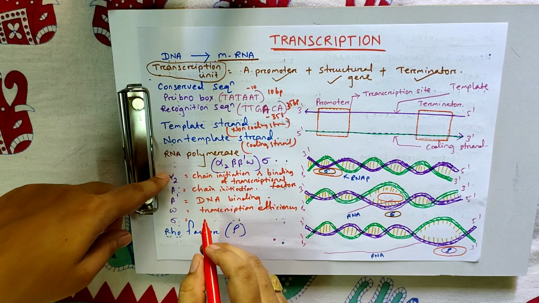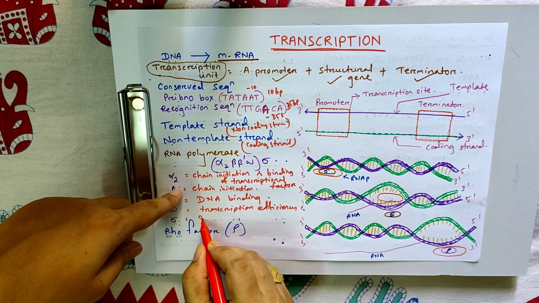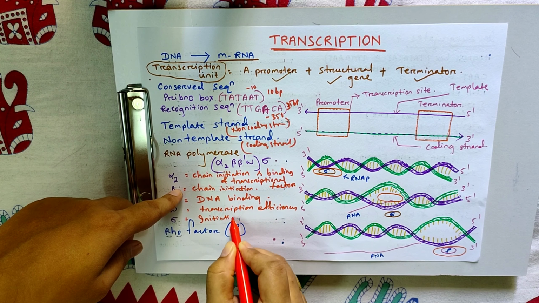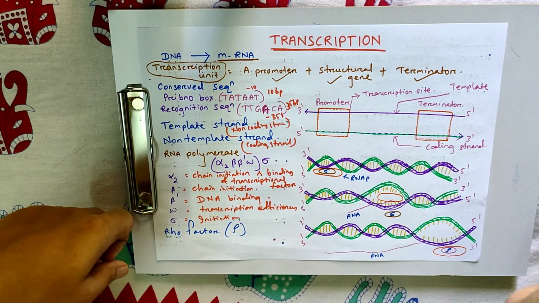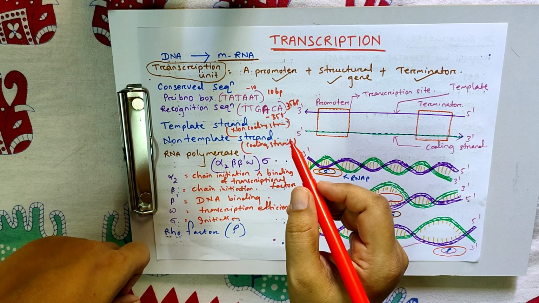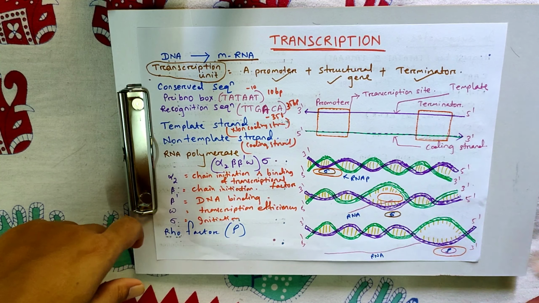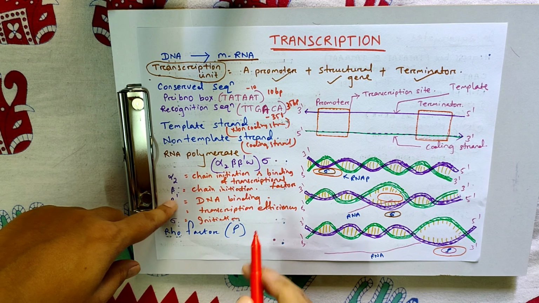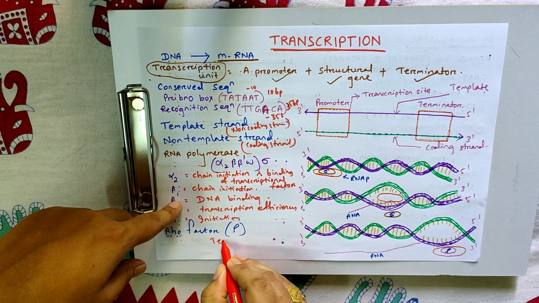Sigma factor helps in initiation of transcription. Without the help of sigma factor, initiation cannot take place. Then there is another factor, the rho factor, that helps in termination.